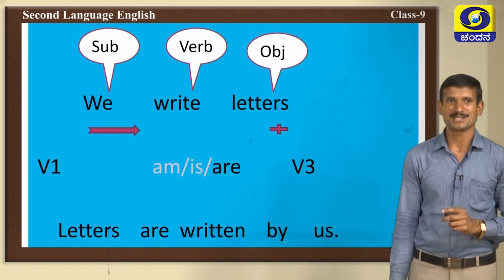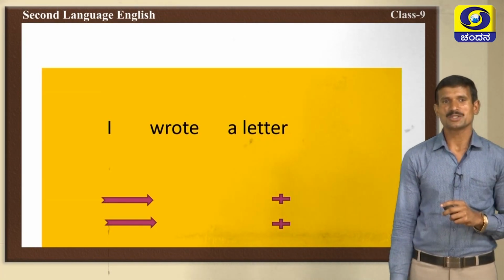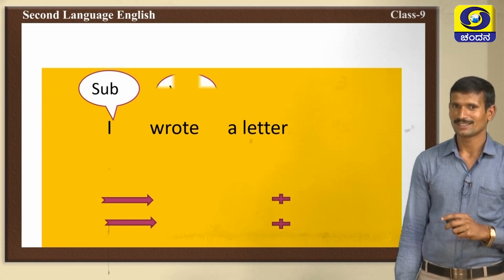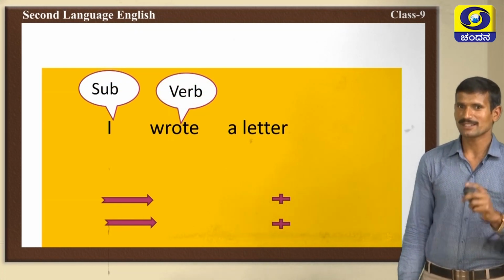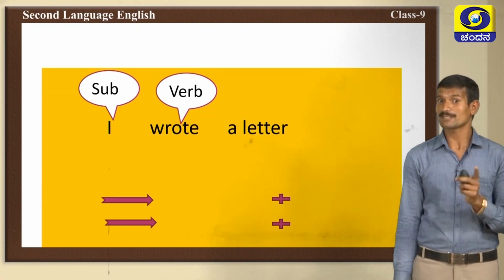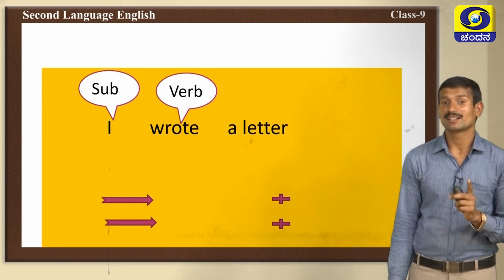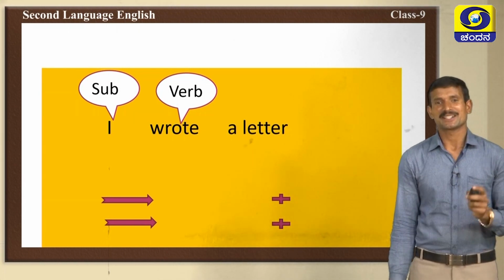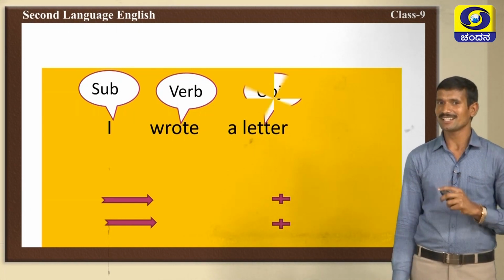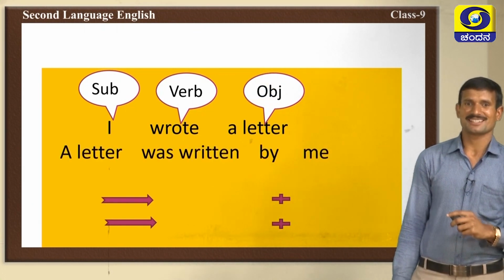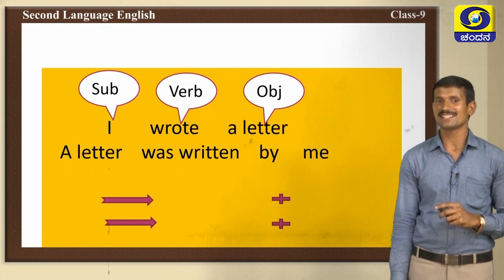Very good, follow this. Then, I wrote a letter. I is subject, wrote is a verb. Very good, wrote is a verb, but it is verb 2 form. Remember this, write is verb 1 form, wrote is verb 2 form. I wrote a letter. Letter is an object. Now object into subject place. A letter is third person singular.